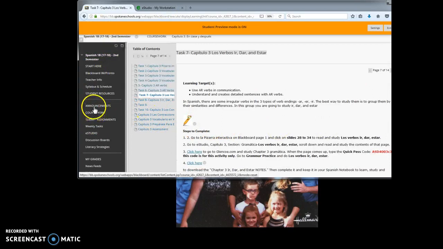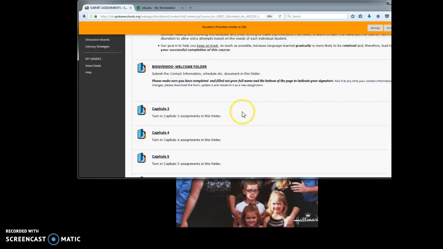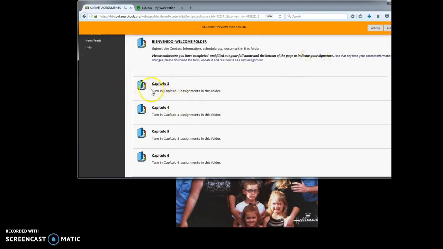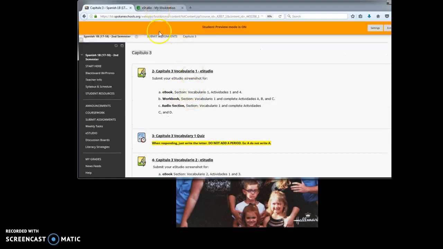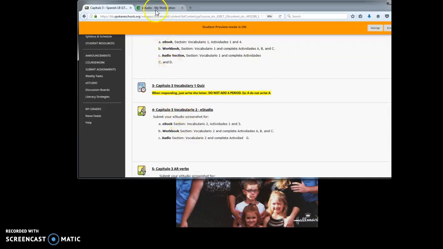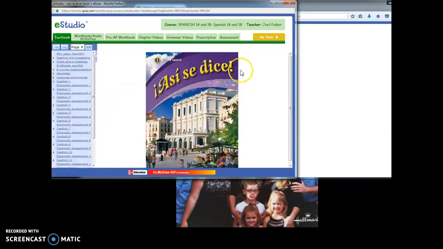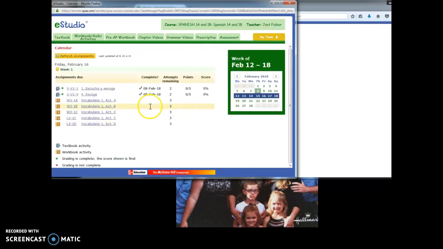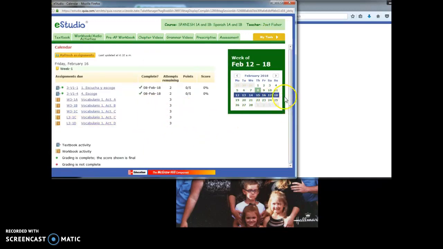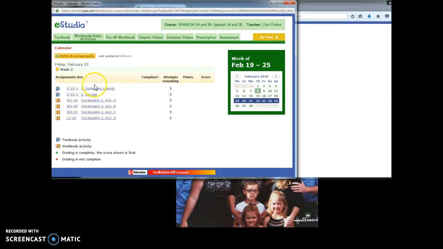Okay, let's go back to Submit Assignments for one more practice on eStudio. So I'm going to go back and I'm going to do vocab 2. Go to eStudio again, and unfortunately you have to click on this link every time. So you're going to go to your calendar. You're going to go to the next eStudio activity, which is here.